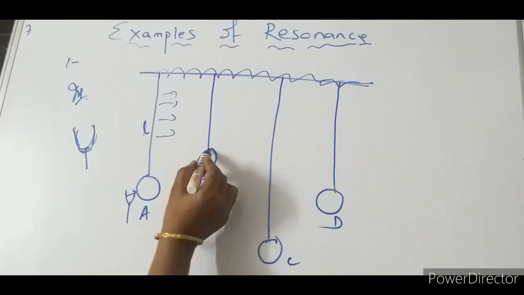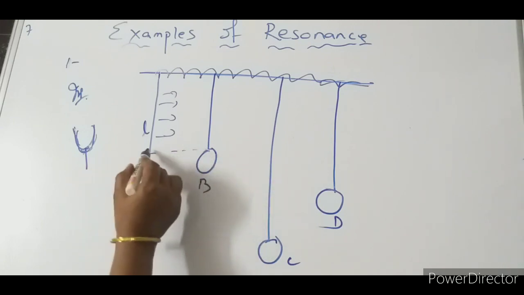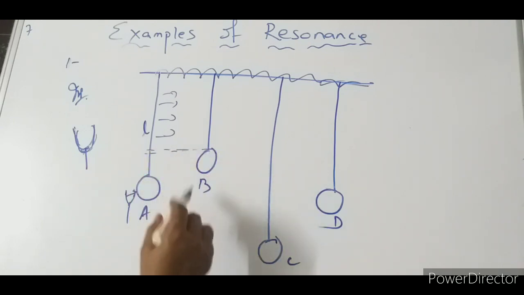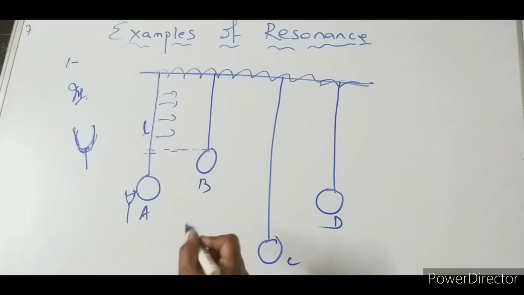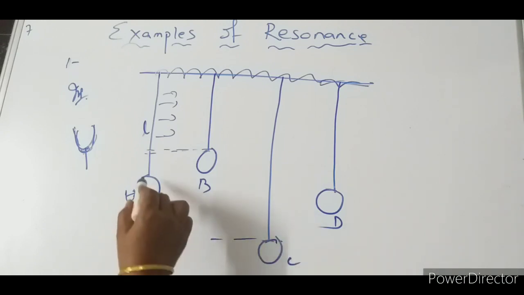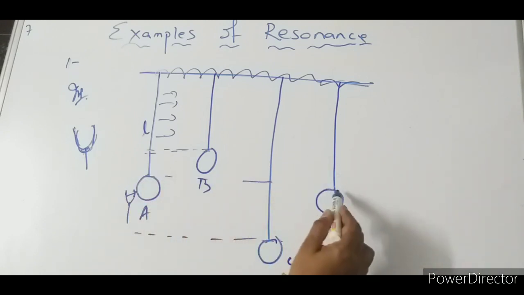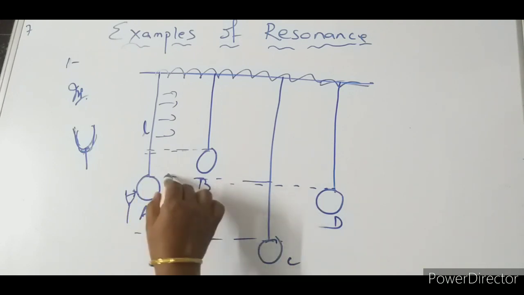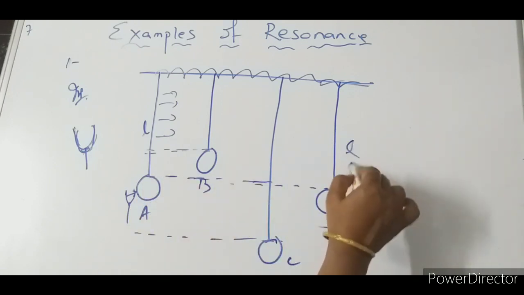Here one thing you see. Do you think the length of pendulum B is equal to A? No. Do you think the length of pendulum A is equal to C? No. But here you see the length of pendulum A and pendulum D are the same.